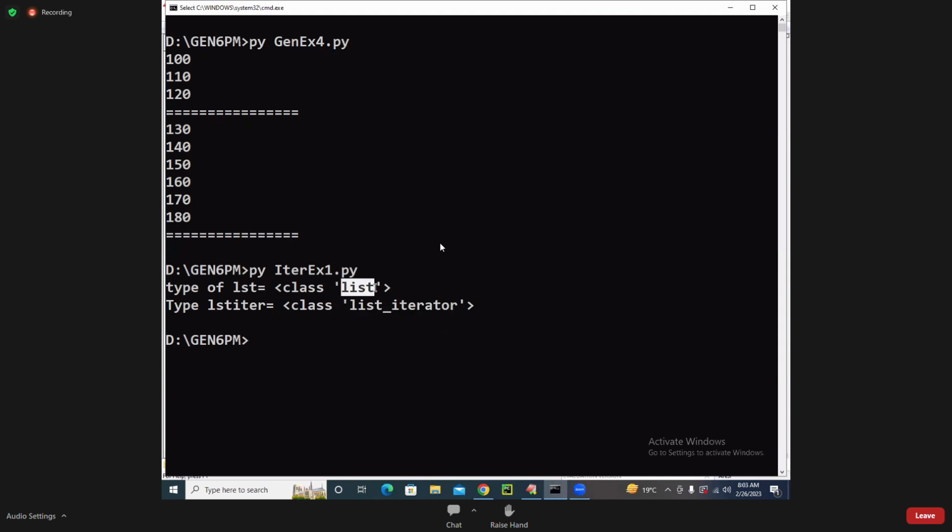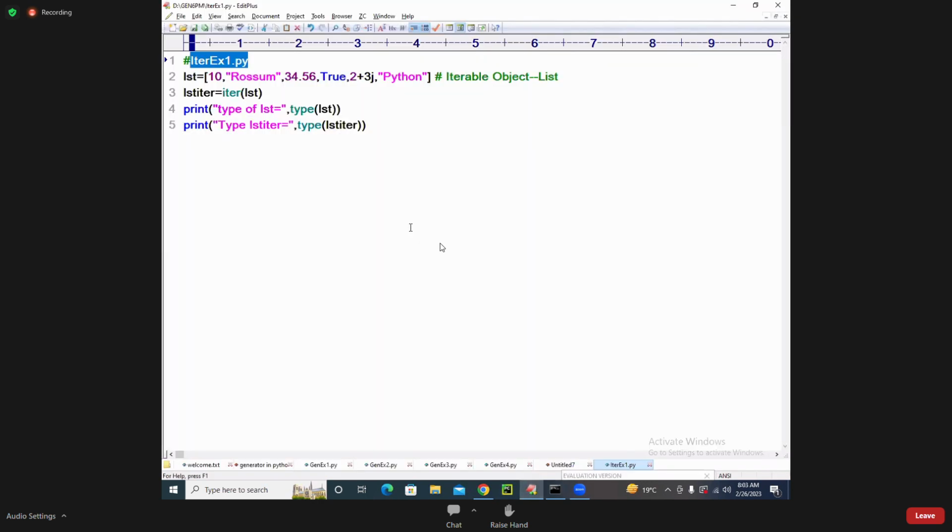List will give you all the values at once. List iterator will give you values on demand. So the question is, when I have a list of values and want to get the value only on demand, how is it possible? Convert the list into a list iterator by using the iter function, converting the list object into an iterator object.